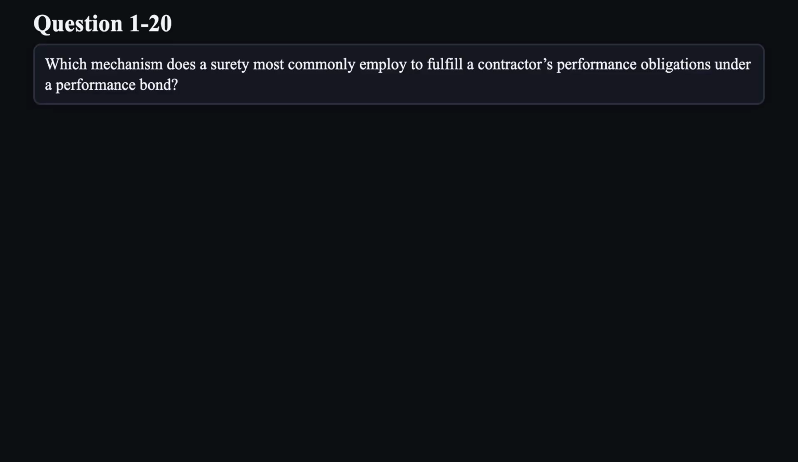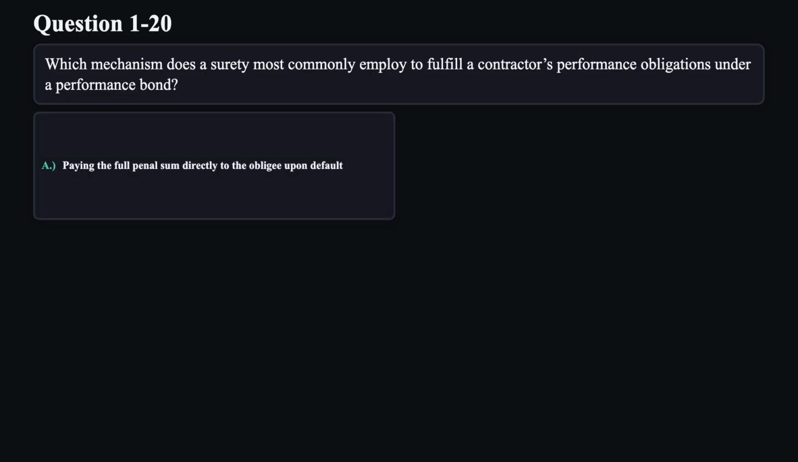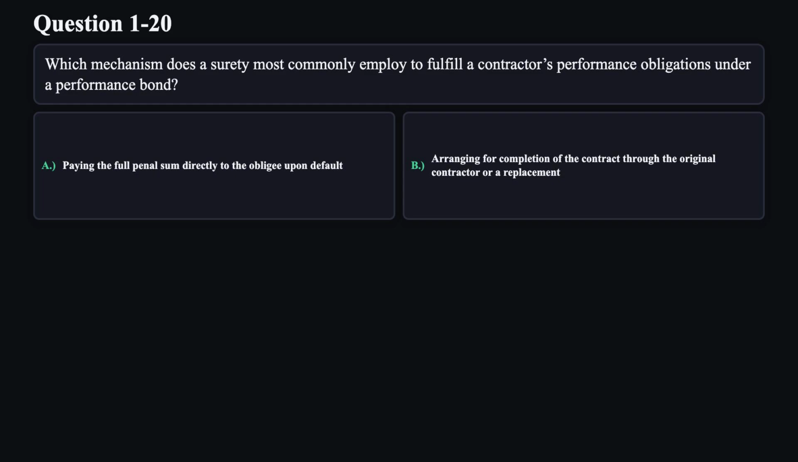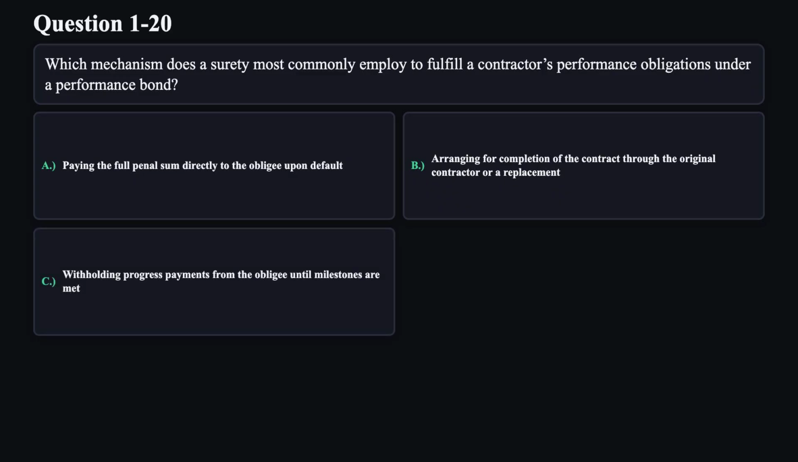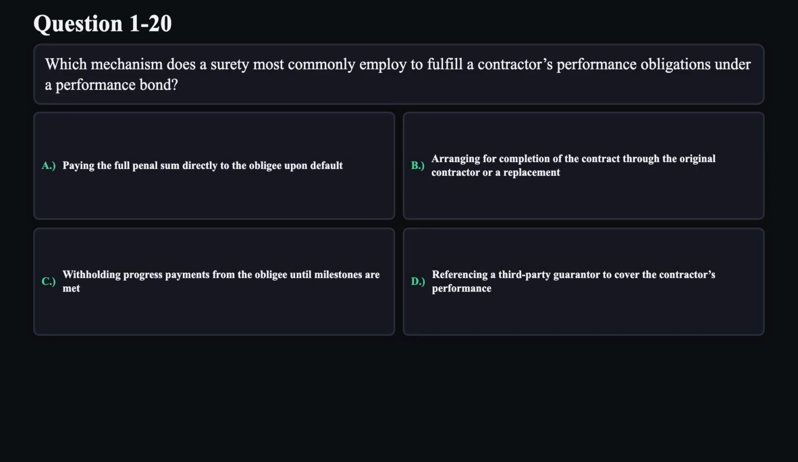Question 20. Which mechanism does a surety most commonly employ to fulfill a contractor's performance obligations under a performance bond? A. Paying the full penal sum directly to the obligee upon default. B. Arranging for completion of the contract through the original contractor or a replacement. C. Withholding progress payments from the obligee until milestones are met. D. Referencing a third-party guarantor to cover the contractor's performance.